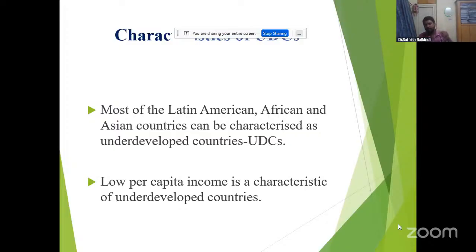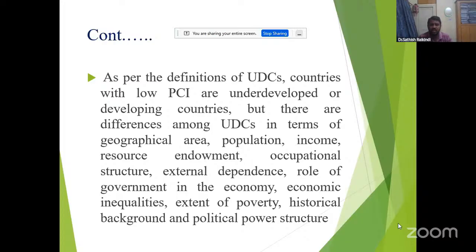Latin America, African, and Asian countries can be characterized as underdeveloped countries, UDCs. So low per capita income is a characteristic of underdeveloped countries. If per capita income is low, it is an underdeveloped country. If per capita income is high, it is a developed country. As for the definitions, countries with low PCI are underdeveloped or developing countries, but there are